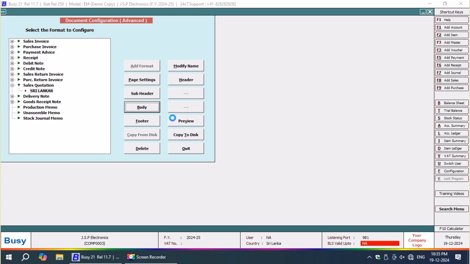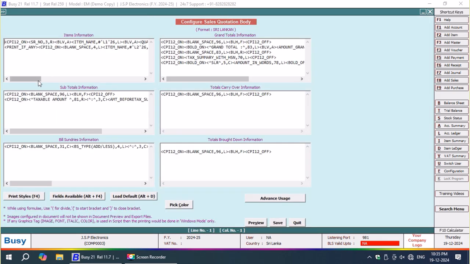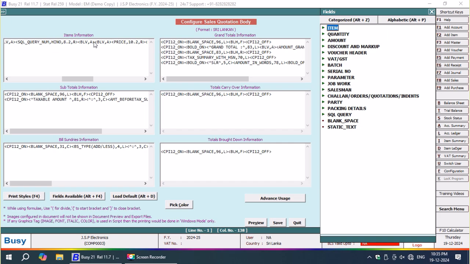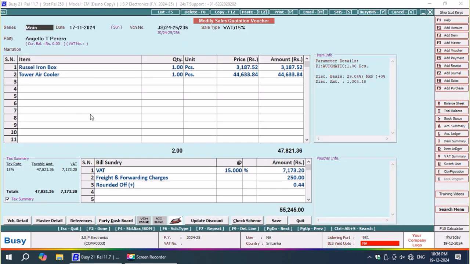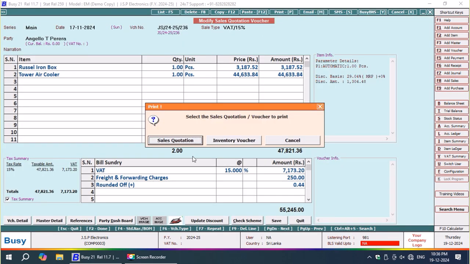Now let us check our invoice body, whatever we have done here. That blank space I provided over there, in that blank space now I am going to fill the query that I have written over here, that is Beaver. You can give any name for your query, and that name has to be called in while designing the sales quotation or invoice design, whatever that may be, maybe even a receipt too.